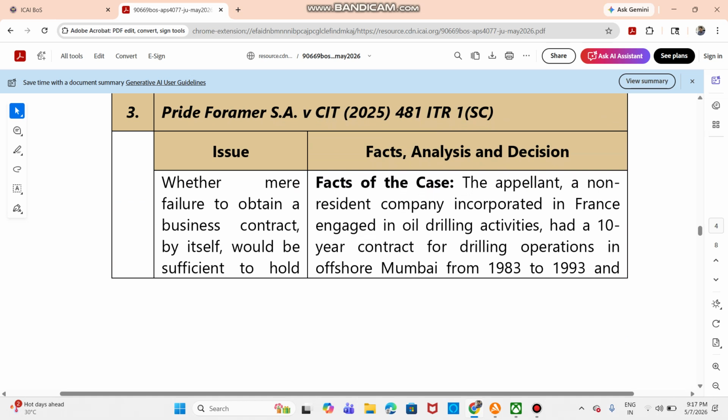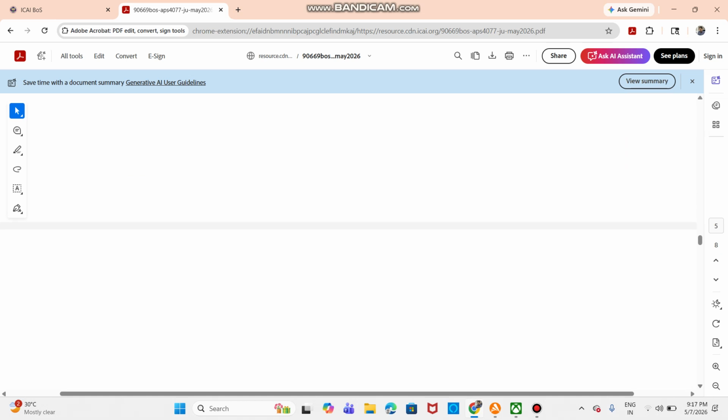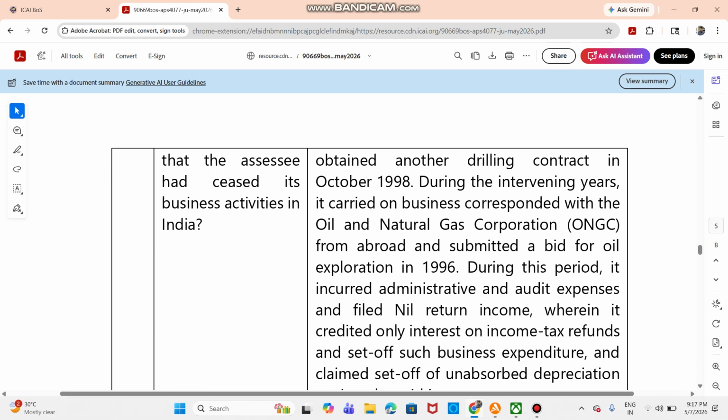The appellant, a non-resident company incorporated in France, engaged in oil drilling activities, had a 10-year contract for drilling operations in offshore Mumbai from 1983 to 1993, and obtained another drilling contract in October 1998. This case is all the more important, so pay full attention. Compared to the above 2, this is equally important, but even more so, with a lot more chances of being asked.